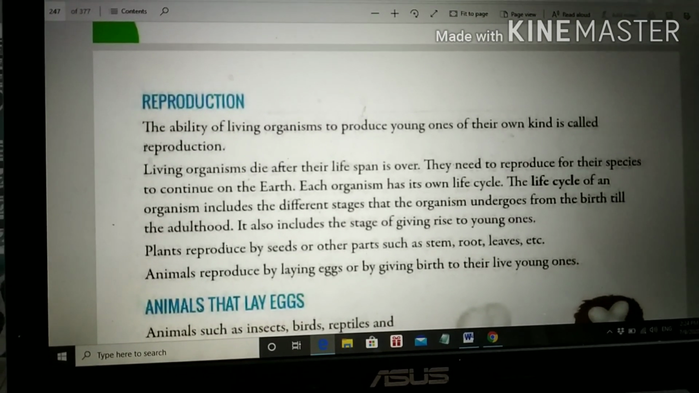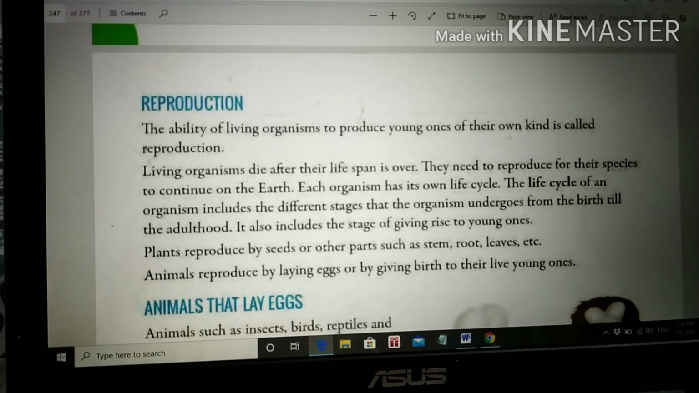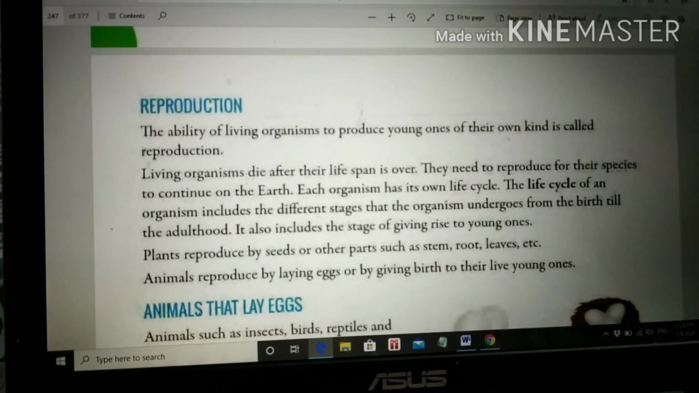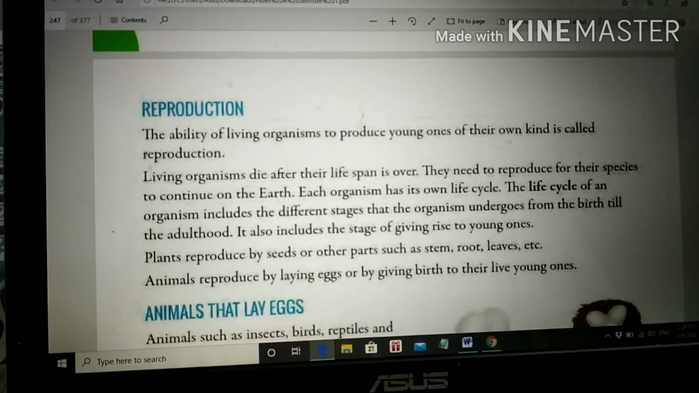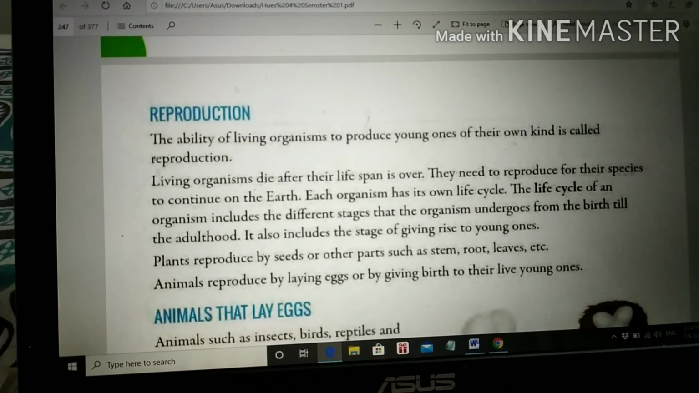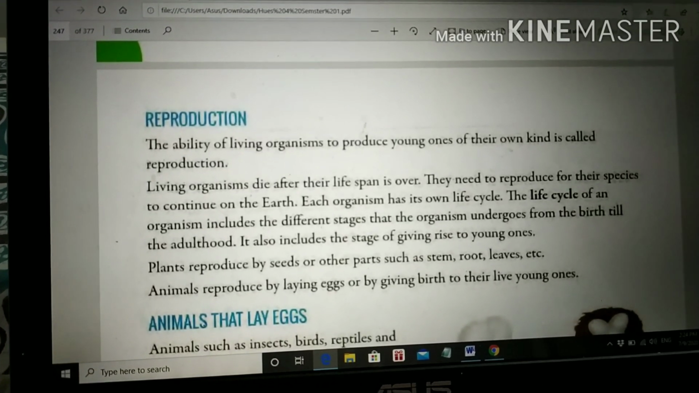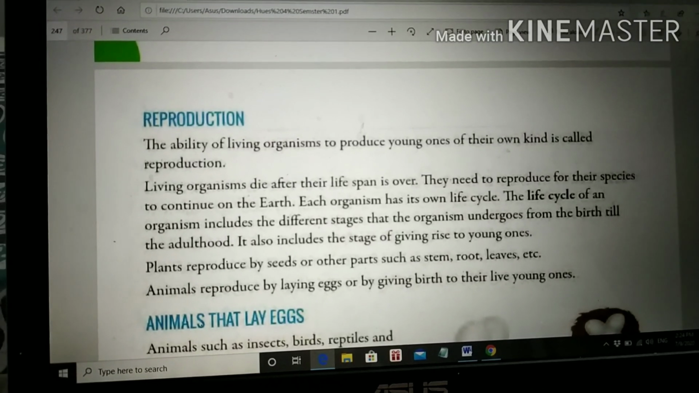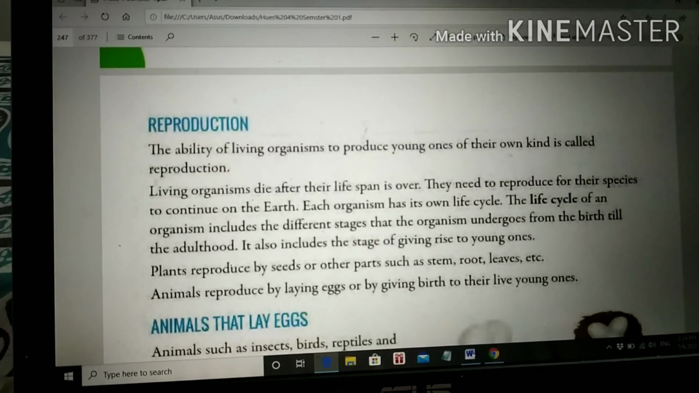And some plants also grow from stem, root, leaves, etc. For example, the stem of a rose plant is cut and put into the soil, and a new plant comes out. Root: the carrot's root can grow a new plant. Leaves: the bryophyllum leaf, from the leaf only a new plant can grow out.